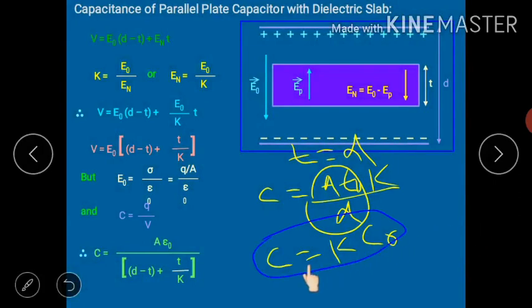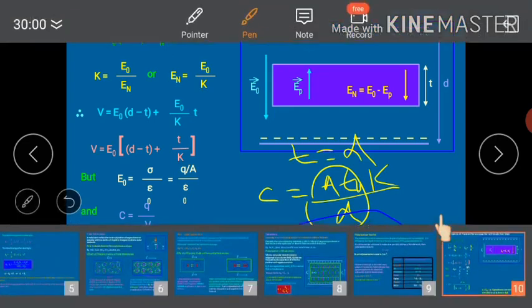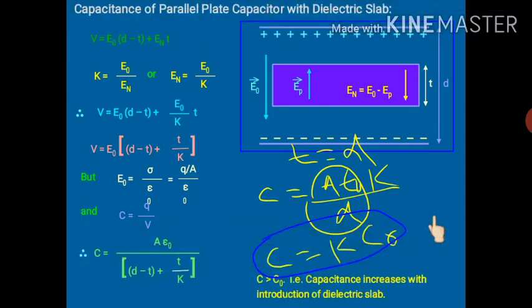So we can say that the capacitance of a parallel plate capacitor increases K times when its entire space is filled with dielectric medium. Initially it was C0 when no dielectric medium is there, but when a dielectric slab is introduced between the two plates, its capacitance will increase by K times. So that's what is written over here: C is greater than C0. That is, capacitance increases with introduction of a dielectric slab.